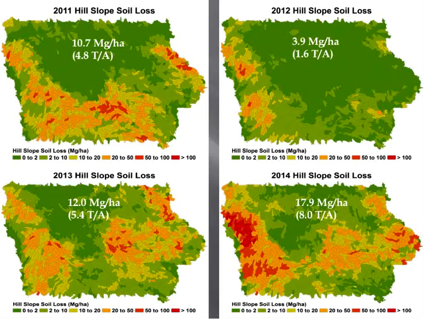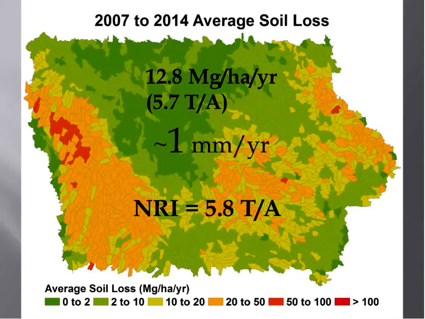And you can see here 4 more years. 2012, a very dry year. Soil loss across the state, less than 2 tons per acre. 2014, a fairly wet year. Soil loss greater than 5 tons per acre across the state. Long-term average, 5.7 tons per acre per year across the state for the 7-year period, which means, of course, that at approximately 1 millimeter for 5.7 tons per acre, we're losing a lot of soil every single year.